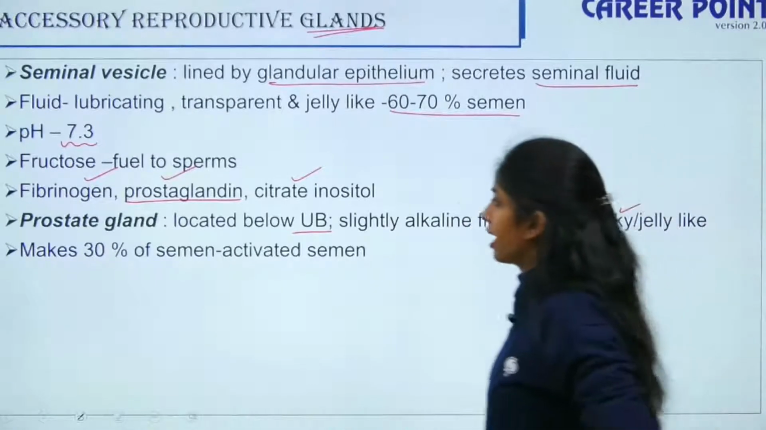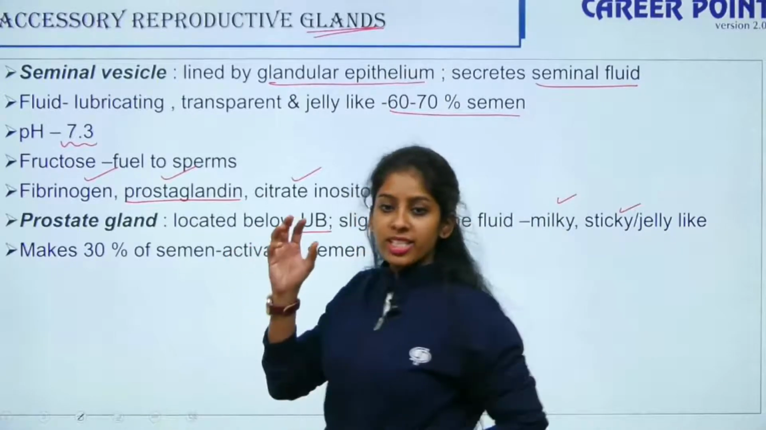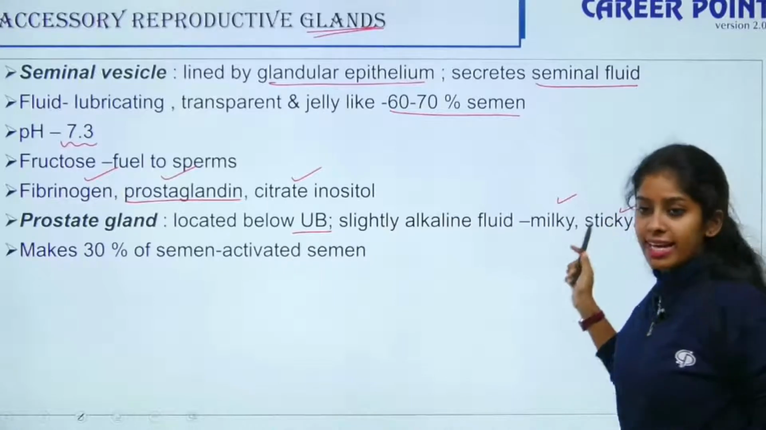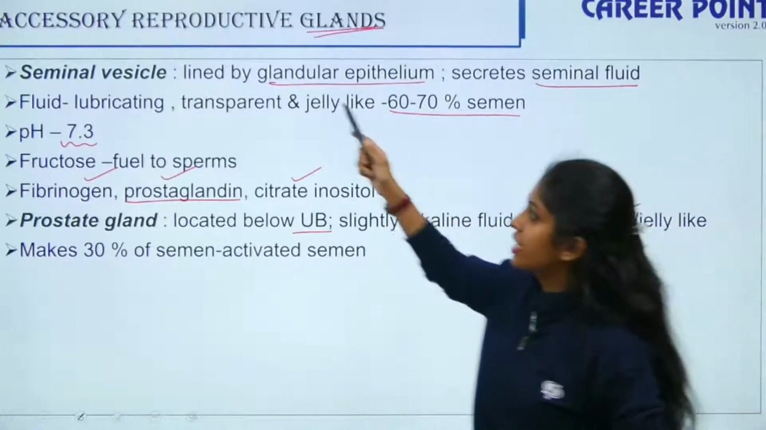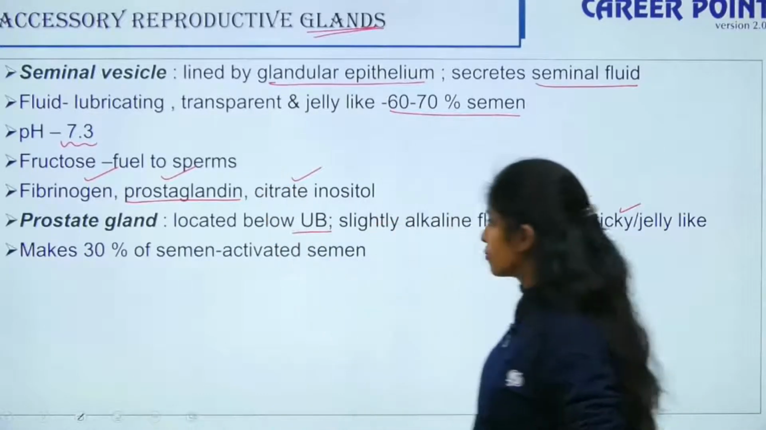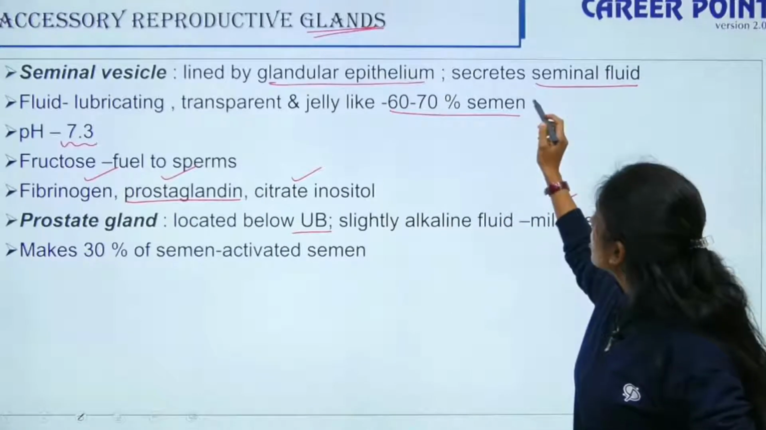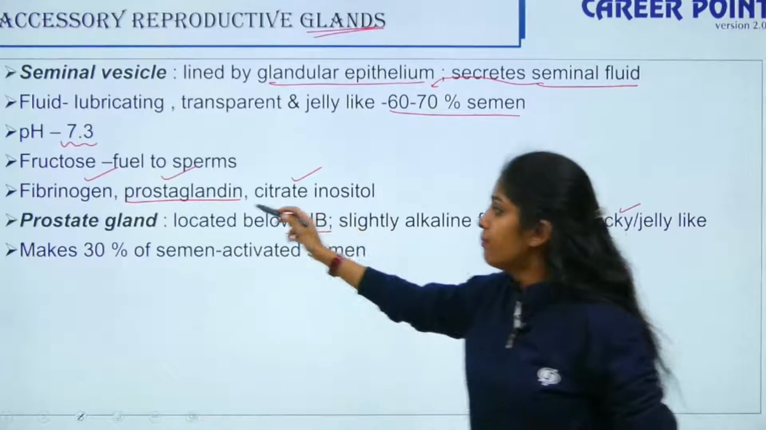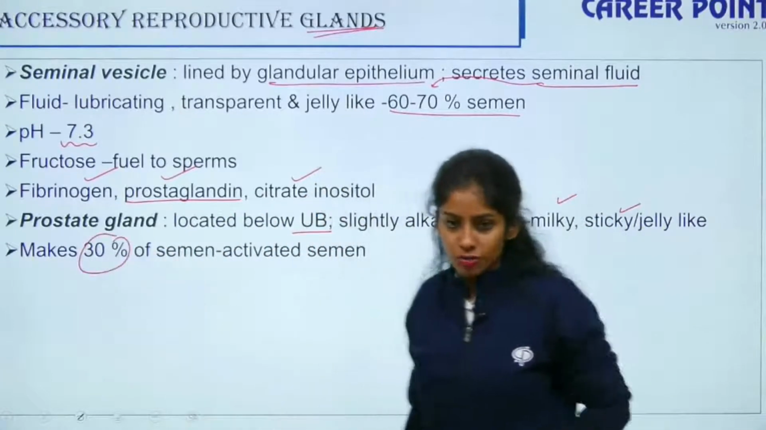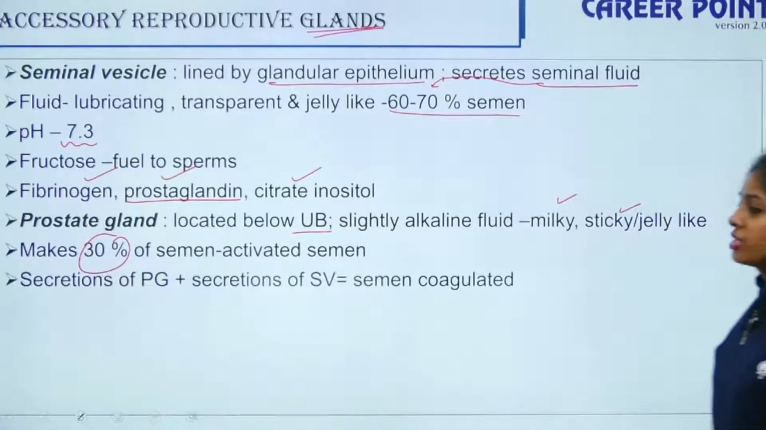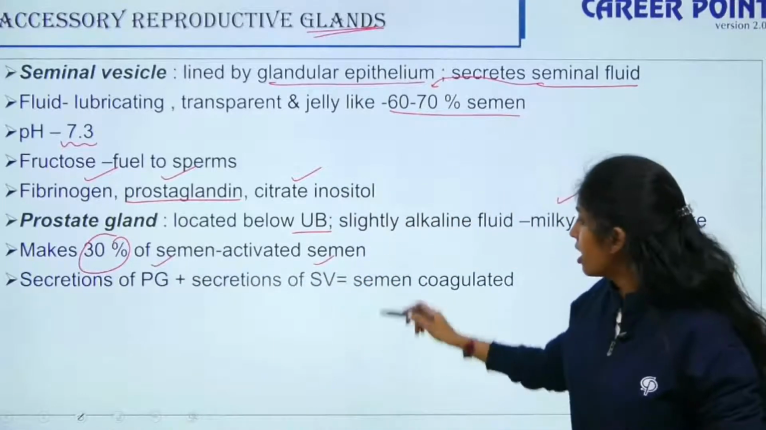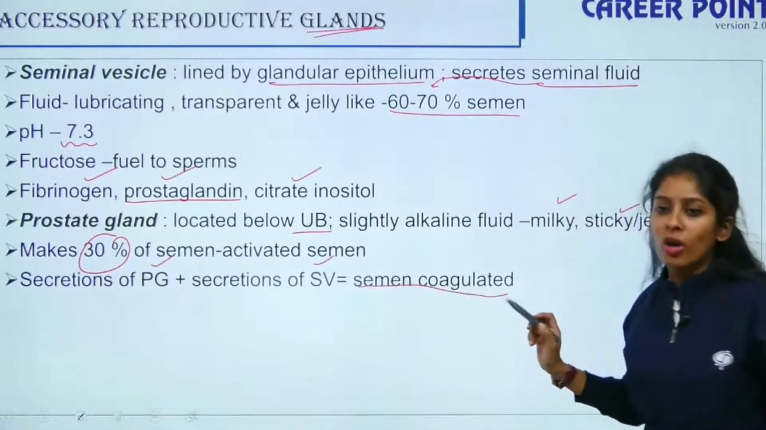Yes, clear, fine. So the prostate gland is located below your urinary bladder. It is slightly alkaline fluid and it is milky and sticky. So your seminal fluid contributes 60 to 70% of the semen. This contributes 30% of the semen. Okay. So secretions of your prostate gland and secretions of your seminal vesicle together make the semen coagulated.